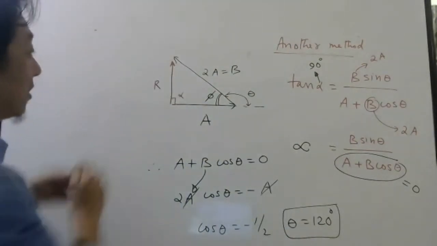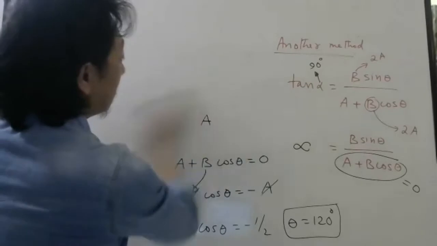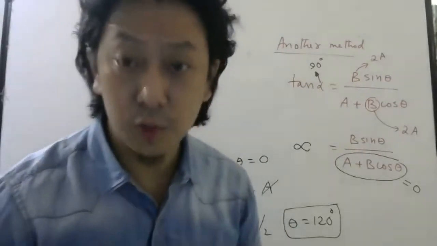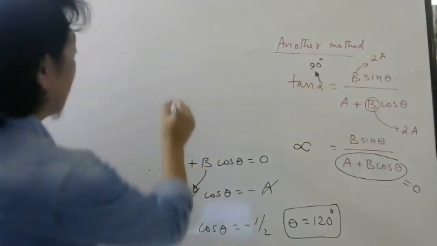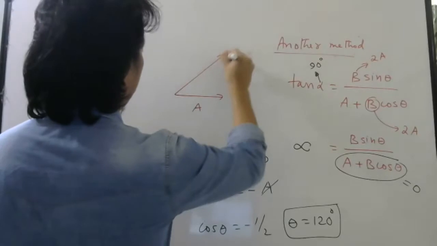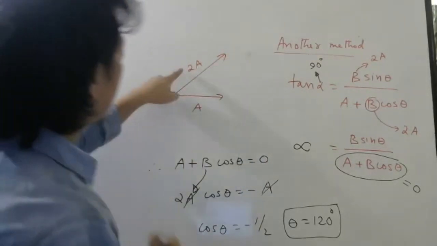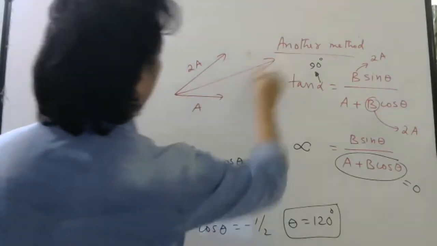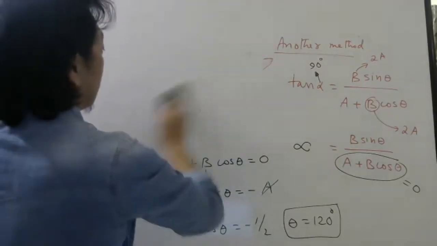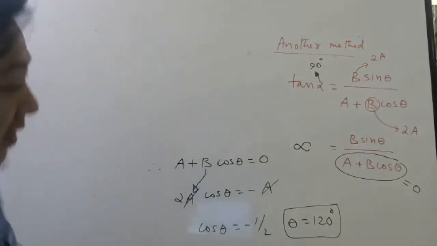How will you draw this diagram using parallelogram? We should be able to draw using parallelogram also, right? So if this is A, your second vector cannot be here. If your second vector is here, the resultant will be somewhere here, so that is not possible. It should be something like this.